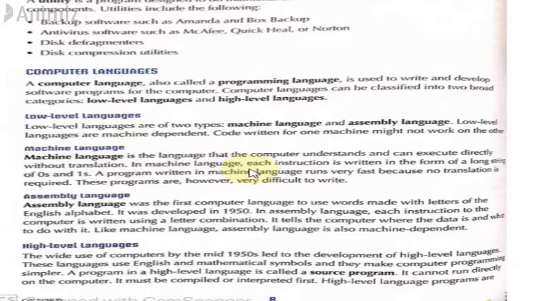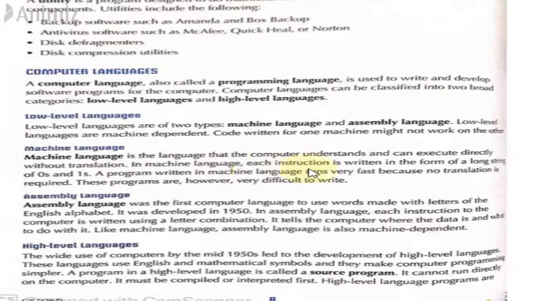So, machine language is the language that the computer understands and can execute directly without translation. This is the basic language that the computer understands. This is the lowest level language. If a program is written in machine language, then the computer would understand it very well, because it's the first language that the computer understands. The computer does not need a translator or an interpreter to translate the machine code into another code. Machine code is the basic code that the computer understands.